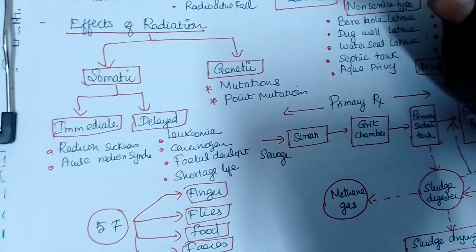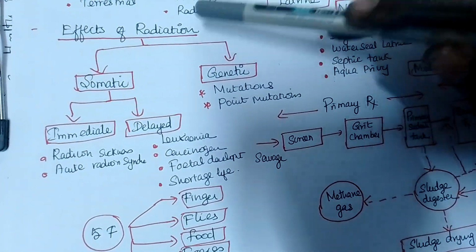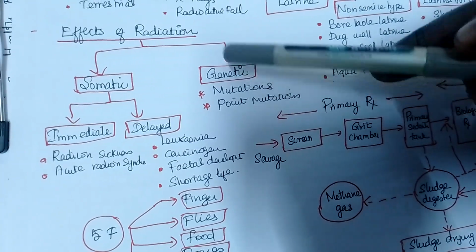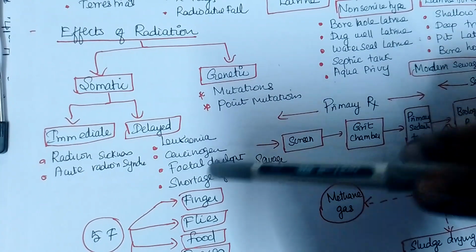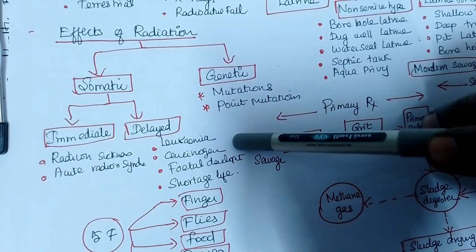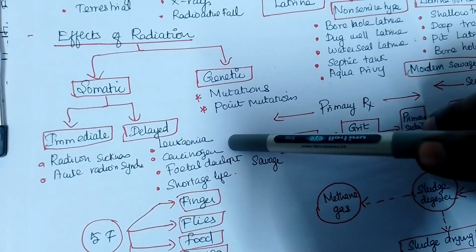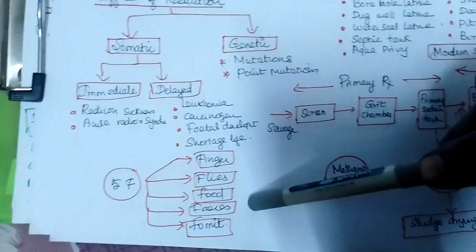So for radiation, if they ask a 5-mark question, you write what is man-made and other things, right? Then effect of radiation is a 2-mark question. Always use this algorithmic method so you will remember it very easily. Clear? Then one more question I just gave.